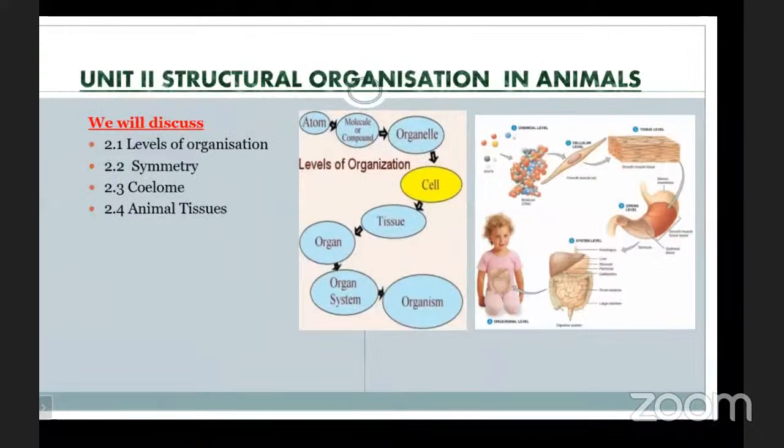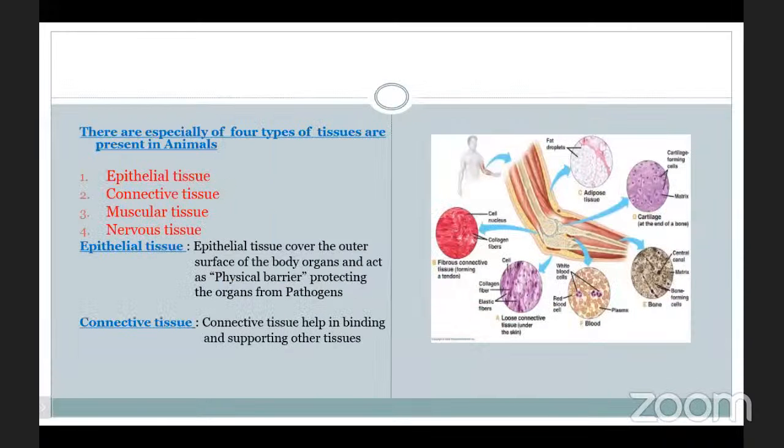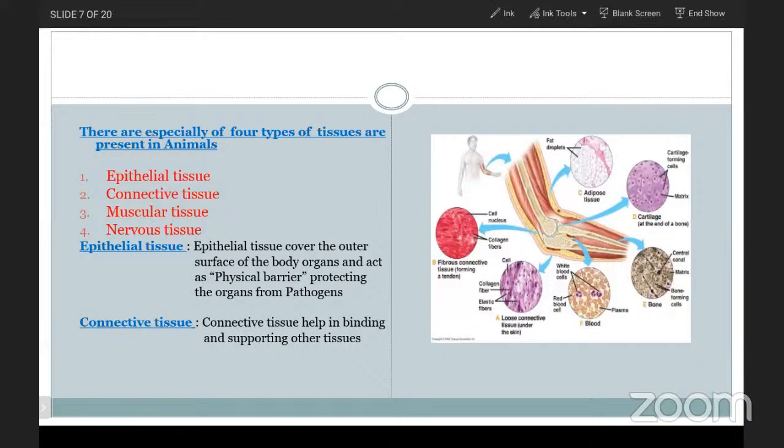Here, there are especially 4 types of tissues present in animals. What are they? Epithelial tissue, connective tissue, muscular tissue, and nervous tissue. So let us discuss one by one. Okay. First, epithelial tissue.